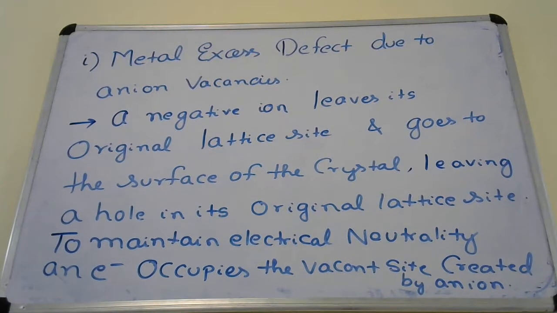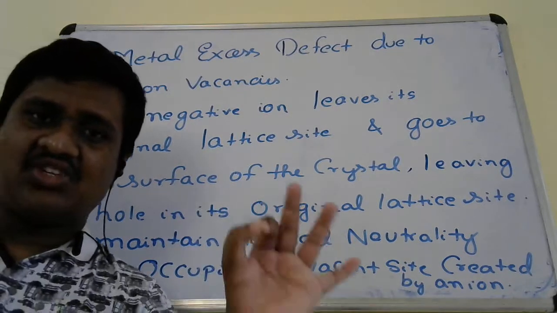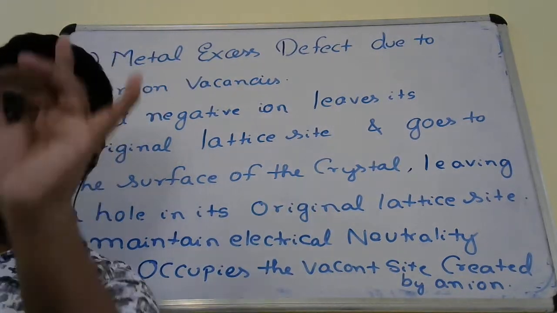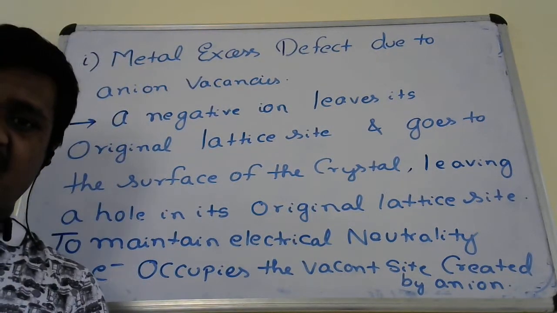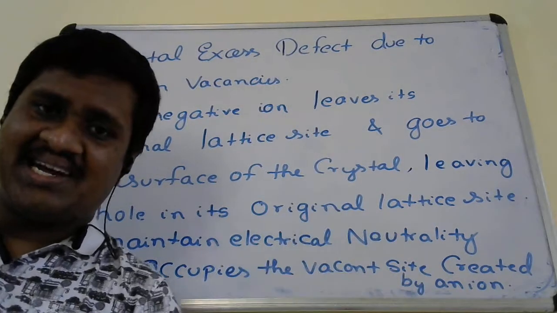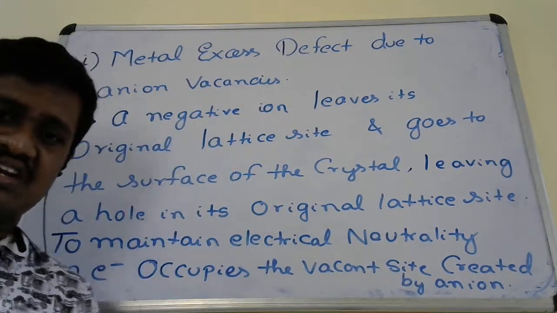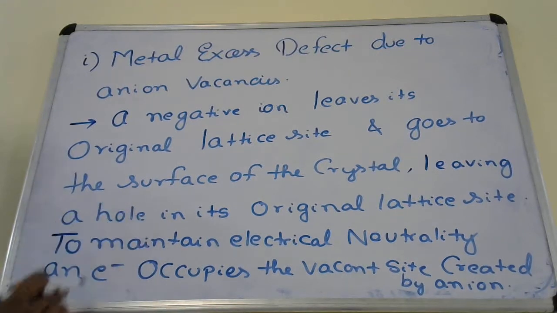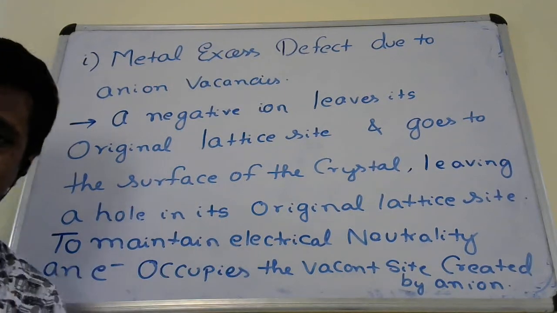Again, I am repeating what is happening. An ion leaves its original lattice site and goes to the surface of the crystal, and since it left, a vacancy, which we call a hole, is created in the original lattice site.